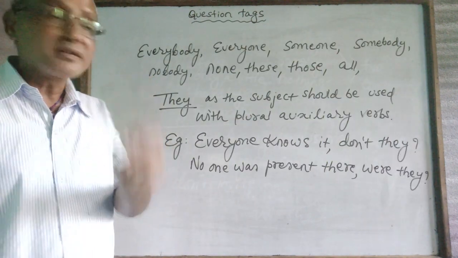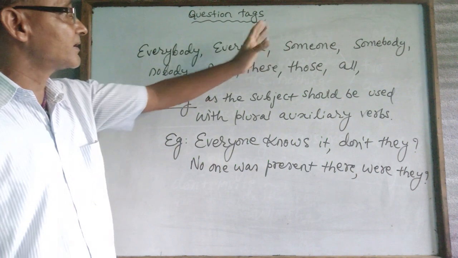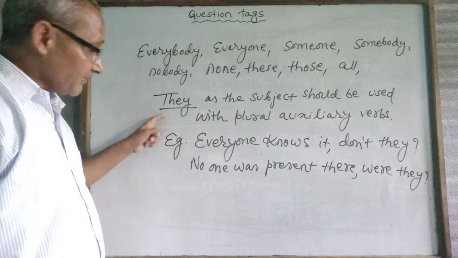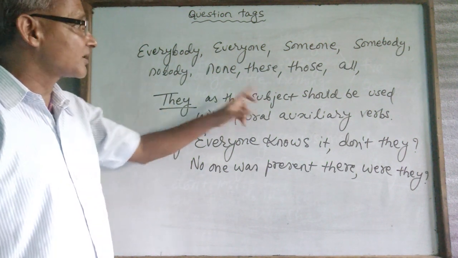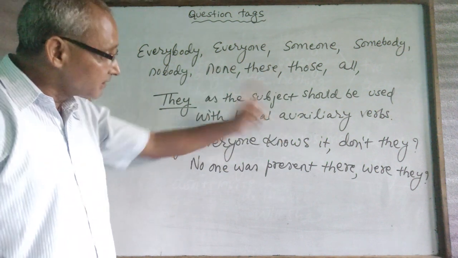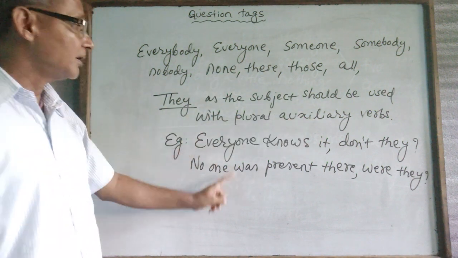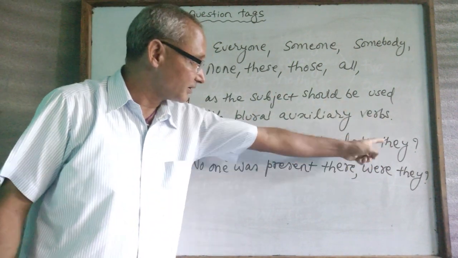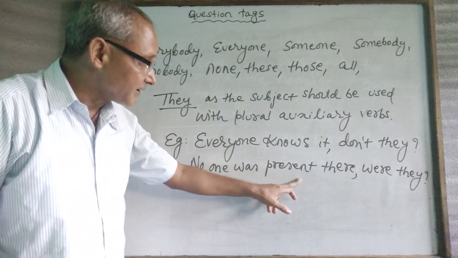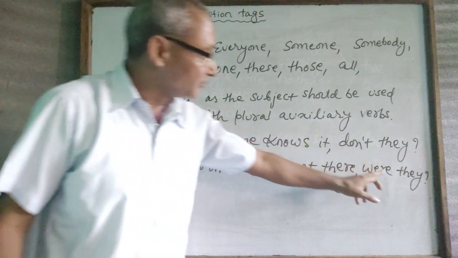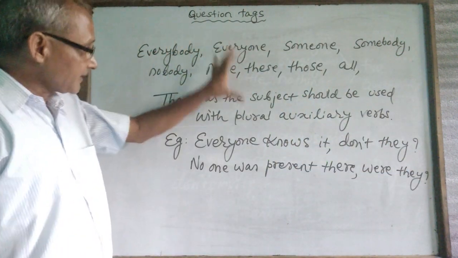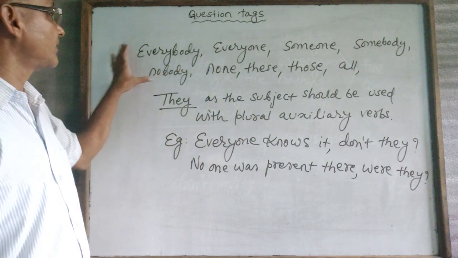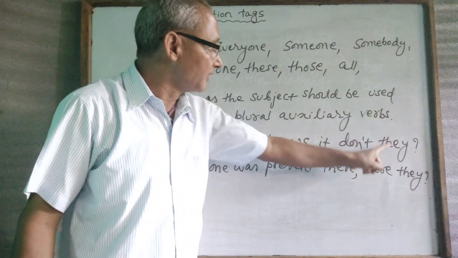If the subject of the statement consists of everybody, everyone, someone, somebody, nobody, none, these, those, all, remember in the question tag, they as the subject should be used with plural auxiliary verbs. Example, "Everyone knows it," don't they? "No one was present," were they? We are talking about the subject. If the subject of the statement consists of these words, convert it to "they."